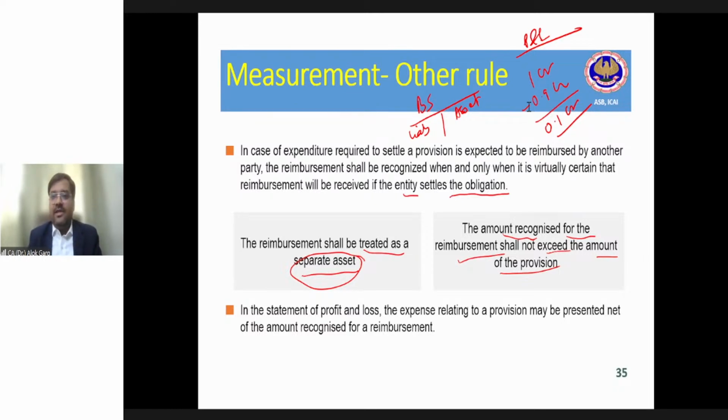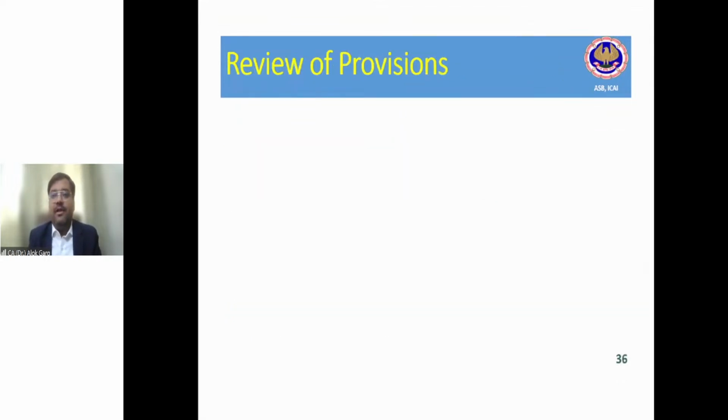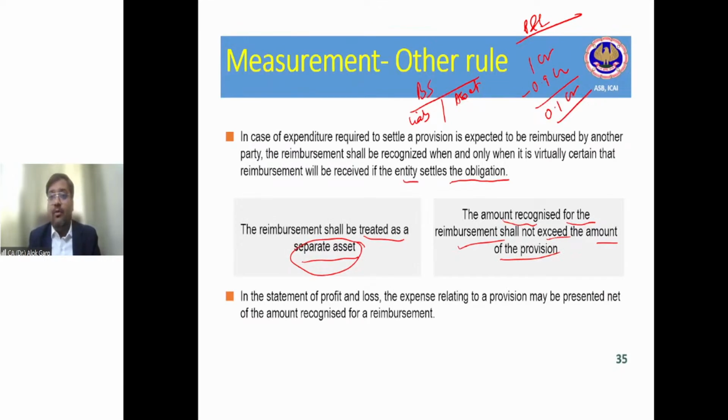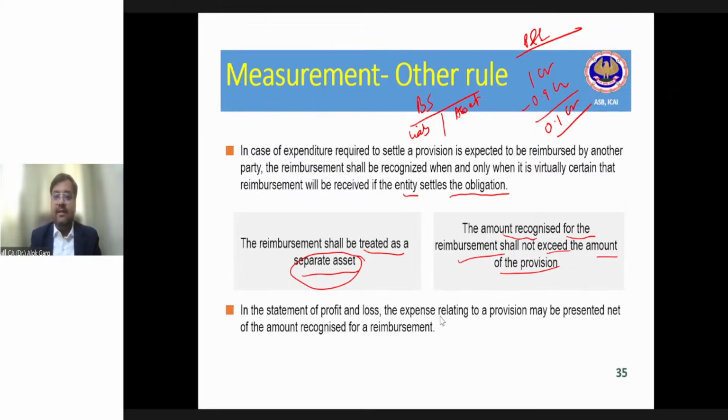Are you guys enjoying the session? We discussed measurement of provision. We discussed reimbursement. We discussed future events. We discussed expected disposal of asset. We discussed the time value of money. We discussed the accounting entries also for the time value of money, right? Right, guys? Now let's discuss the review of provision.